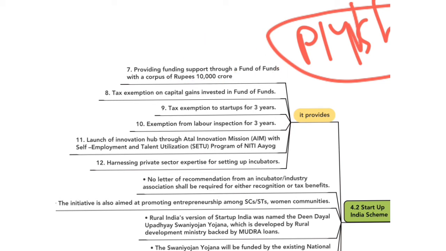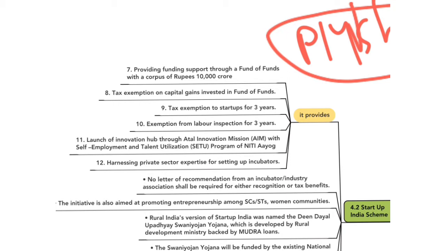The scheme provides tax exemption on capital gains invested in the Fund of Funds. Capital gains is the profit gained on the sale of an asset. The scheme provides for tax exemption for the startups up to a period of 3 years. It also provides exemption from labor inspection for a period of 3 years so that startups can make up profits.